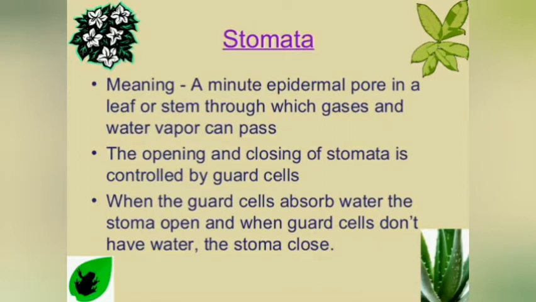Stomata. What are stomata? A stoma is a minute epidermal pore in a leaf or stem through which gases and water vapor can pass. The opening and closing of stomata is controlled by guard cells. When the guard cells absorb water, the stomata open, and when guard cells don't have water, the stomata close.